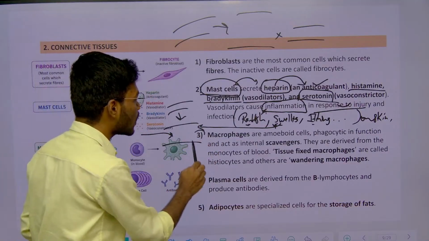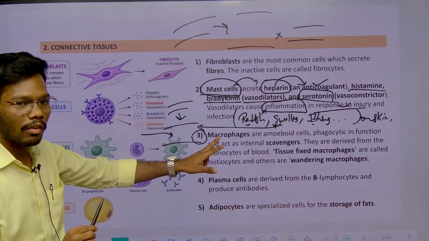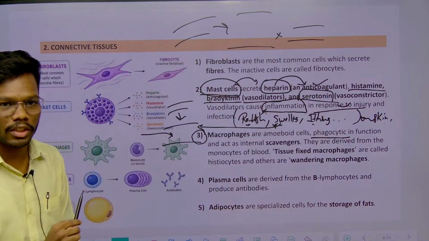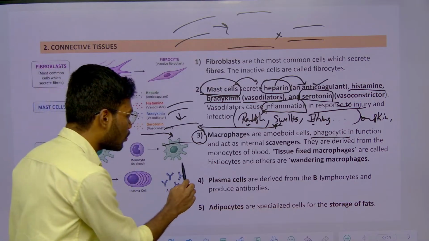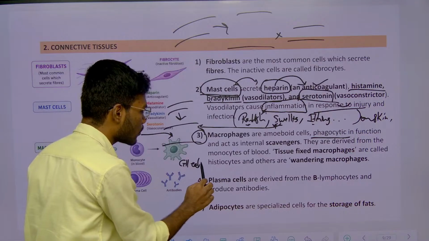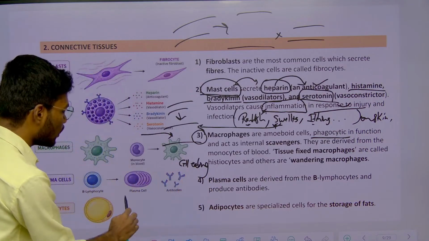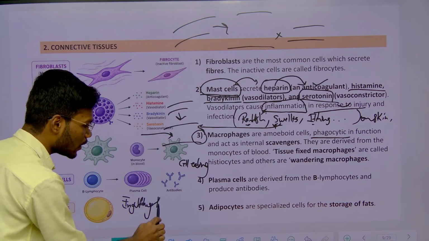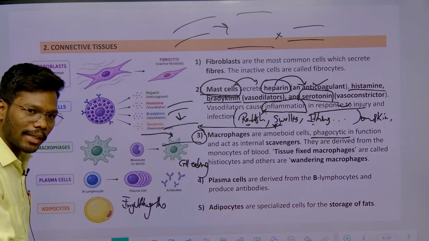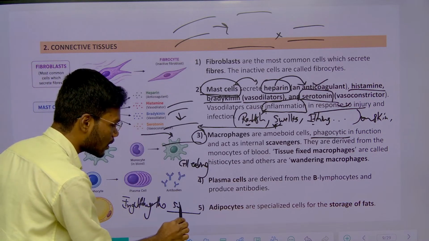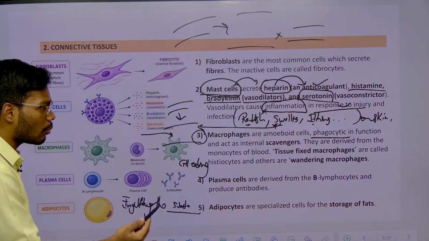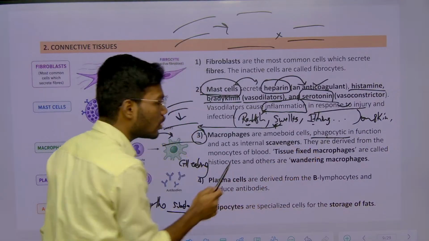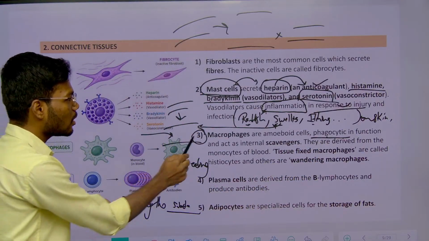And also there are some cells which are called macrophages. They perform phagocytosis. So what is phagocytosis? Simply remember, cell eating or engulfing the pathogen, or any food particle, whatever it may be, engulfing the substances by one cell. That process is called phagocytosis.